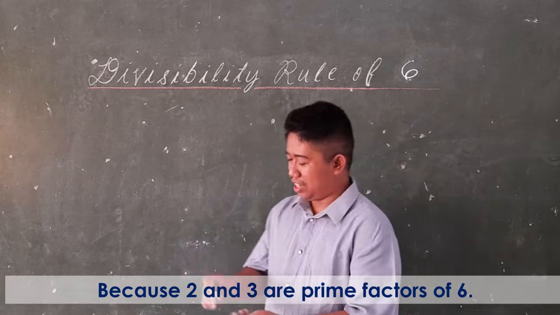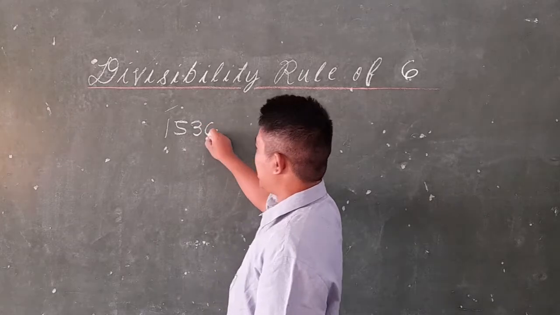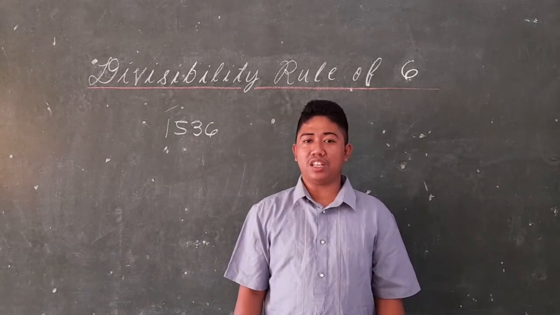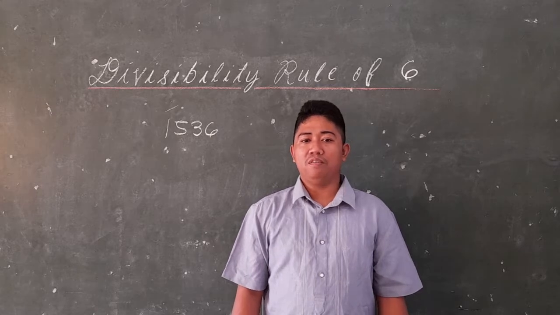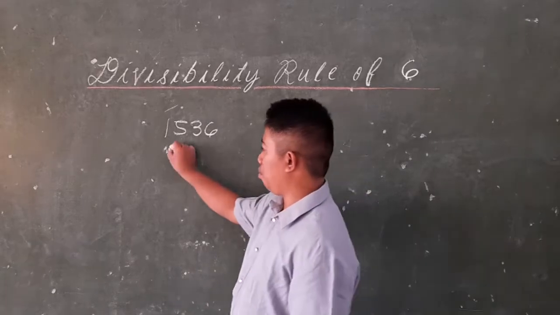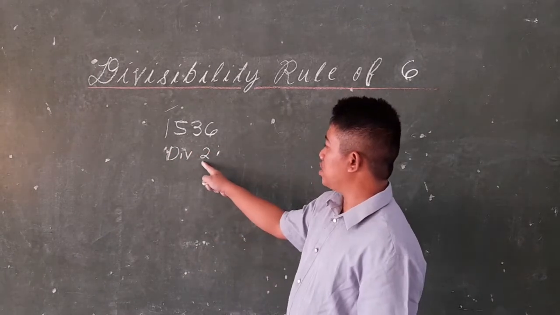For example, 1,536. We need to test 1,536 using the divisibility rules of 6. So let's first use the divisibility rule for 2.